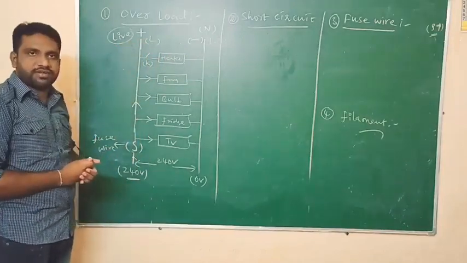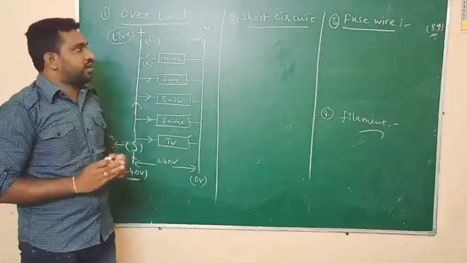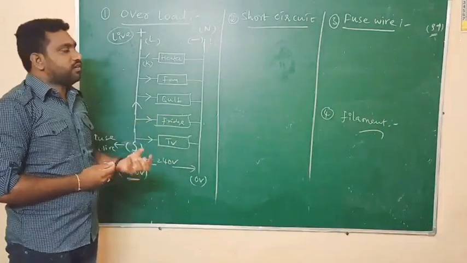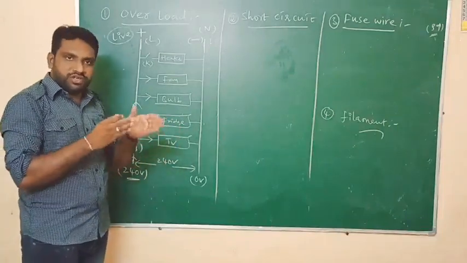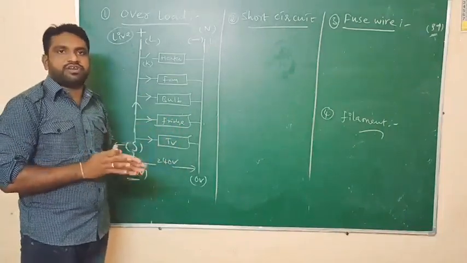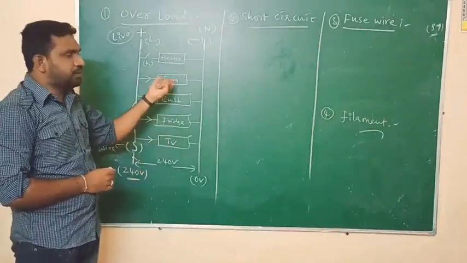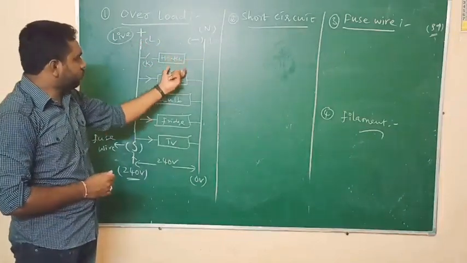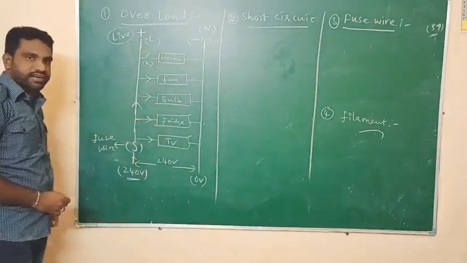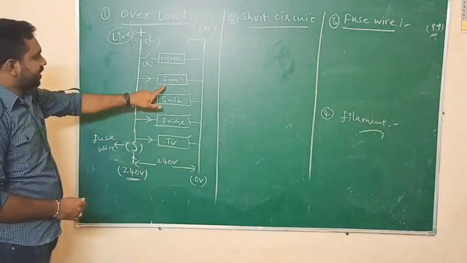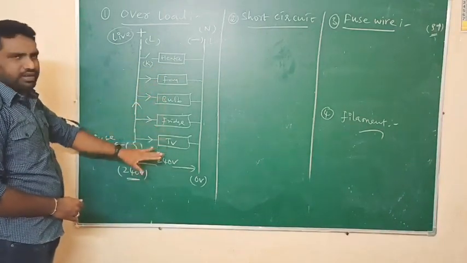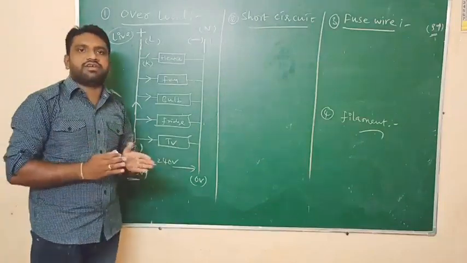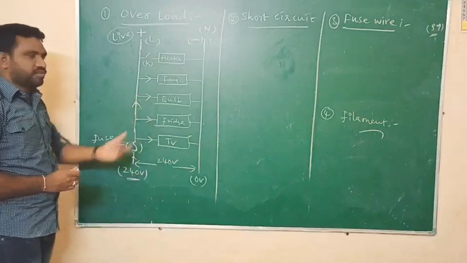All these electronic appliances like tubes, bulbs, TVs, fridges, refrigerators, all these electric components which are used in our house, should be connected in between these two wires. What are the two wires? Live wire and neutral wire. In between these two wires, all these electronic appliances are connected. Here heater, fan, bulb, fridge, TV, and so many electric appliances are connected. I am giving one example of how power transmission takes place in our houses.